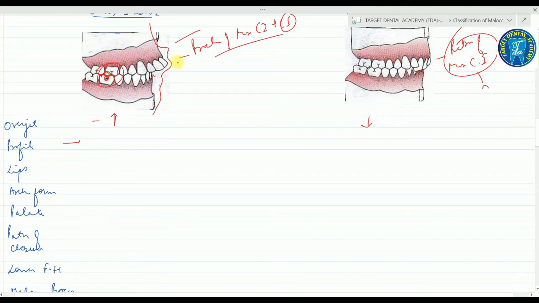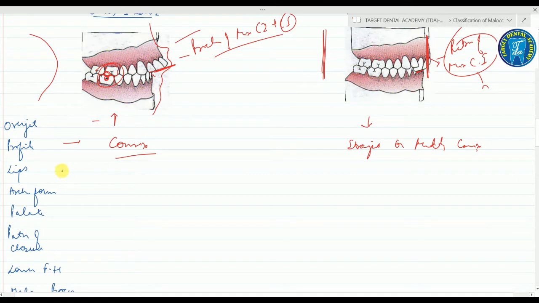Fine. So the profile, it should be convex. Why? Because of the proclination in class 2 division 1. In class 2 division 2 there is no proclination, so there must be a straight profile. So it is straight in class 2 division 2. The profile is straight, or it is very mildly convex.